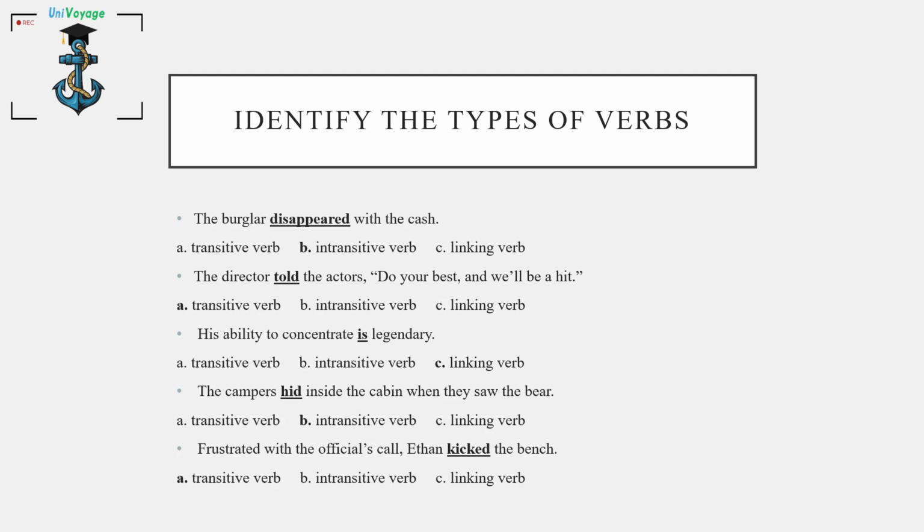Now let's do a small exercise. You need to identify the types of verbs here. Sentence number 1. The burglar disappeared with the cash. In this, the verb is disappeared. Now you may see there are three options given here. And in this sentence, the answer is intransitive verb.